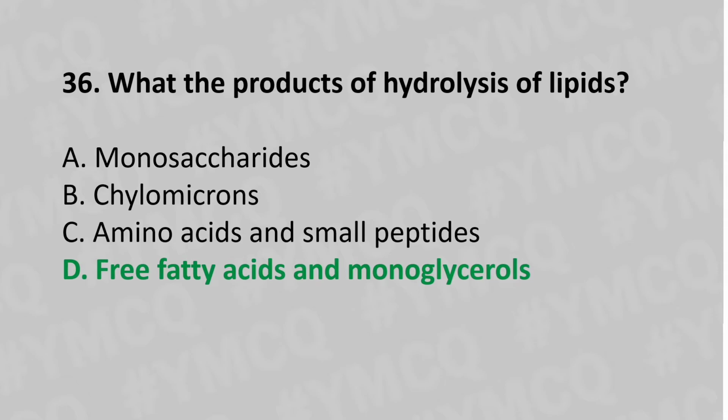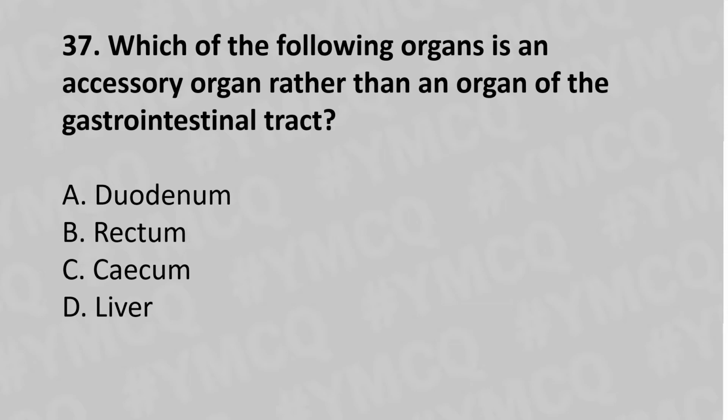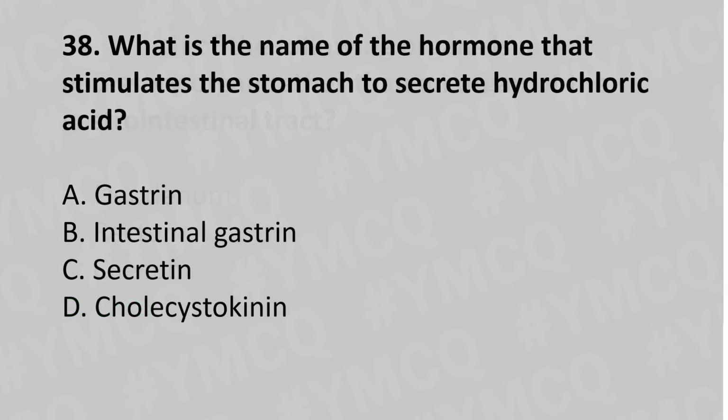Now let's move to question number 37. Which of the following organ is an accessory organ rather than an organ of gastrointestinal tract? Option A duodenum, option B rectum, option C cecum, option D liver, and the answer is option D liver.